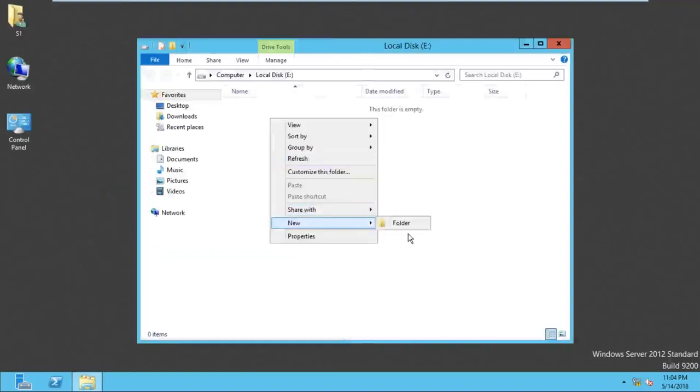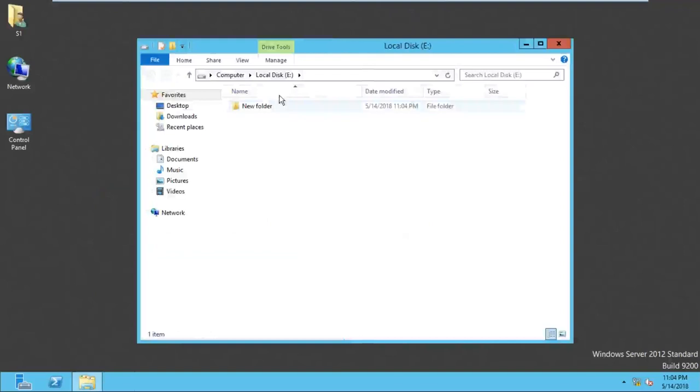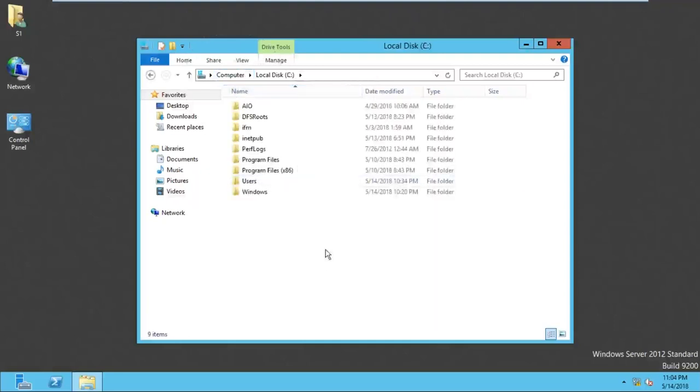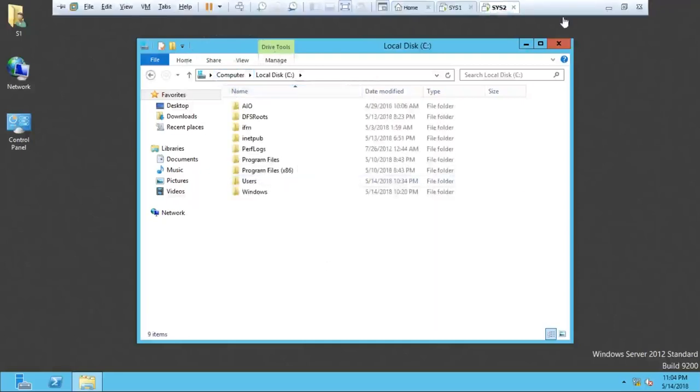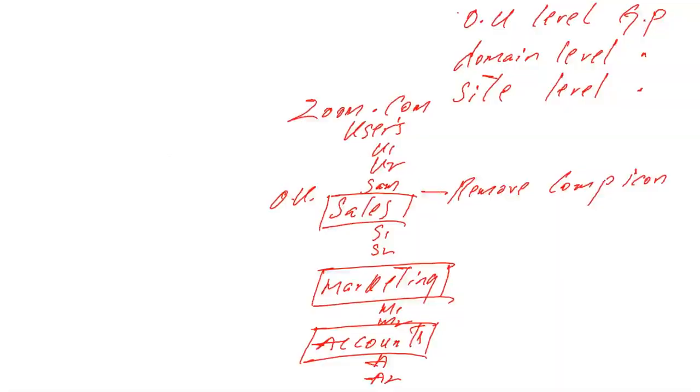Can we store some data also? Yes, we can create it. The user can access the E drive. Or you can see here, we have the computer icon. This is the graphical way. If you go to the arrow of computer, you can see the C drive and you can access the C drive also. Any restriction? No. For example, one day my boss comes and says, sir, please don't allow the sales OU users, the sales department users, to access the C drive. Restrict the C drive.